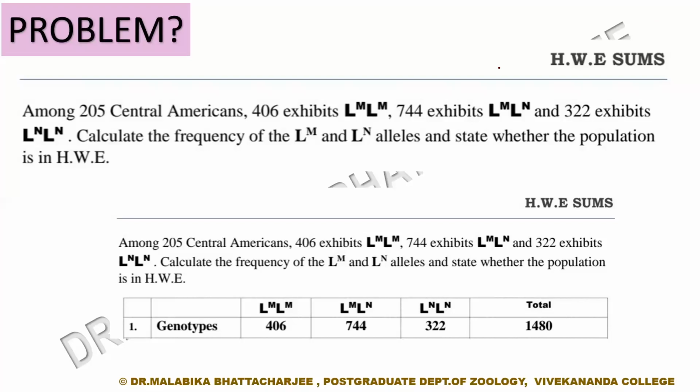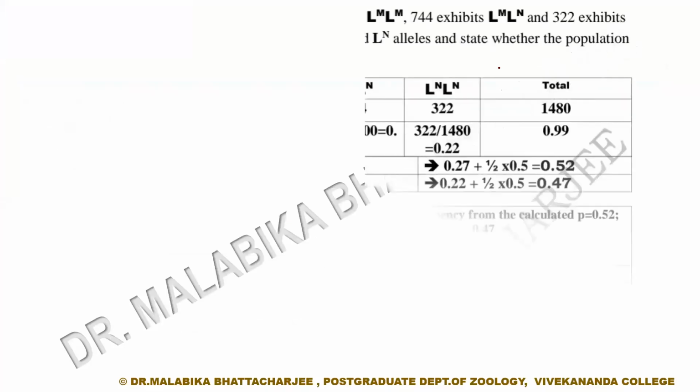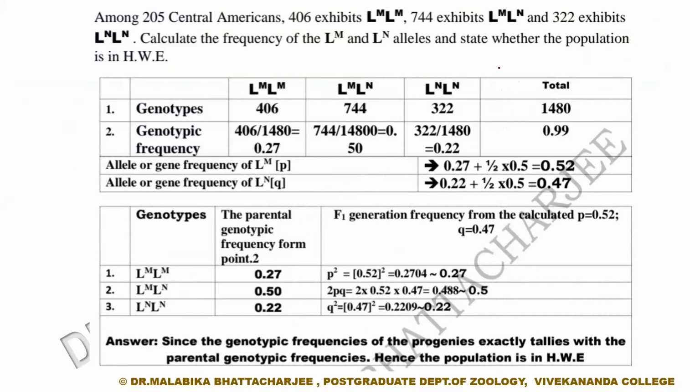So you have solved it by yourself. Most of you have done it right. This is how you did it. This will be 0.53 and this is 0.47. So the first part was perfectly right. Now, the second part, how do we understand whether this population is in Hardy-Weinberg equilibrium or not? Or is it following the Hardy-Weinberg equation or not?